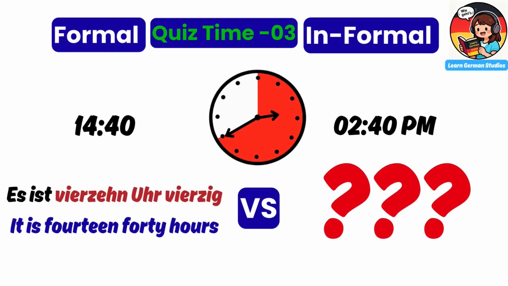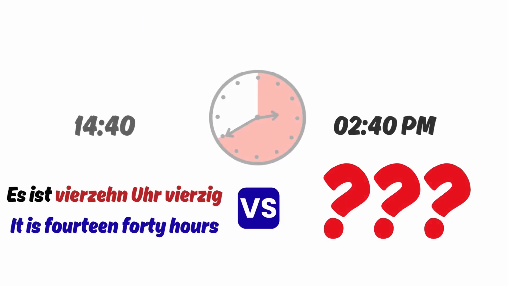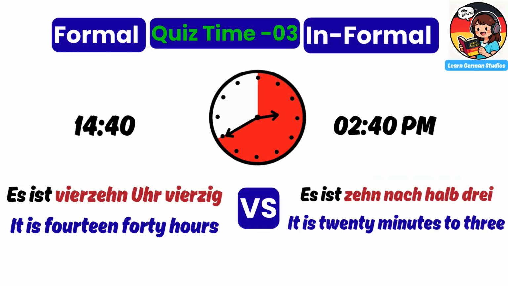Quiz 3. Formal time. Es ist 14:40 Uhr. It is 14:40. How do we say this informally? Remember the half-hour rule. Think about it. The answer is, es ist 10 nach halb drei. It is 20 minutes to 3.